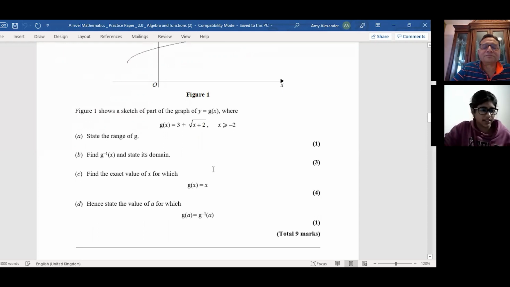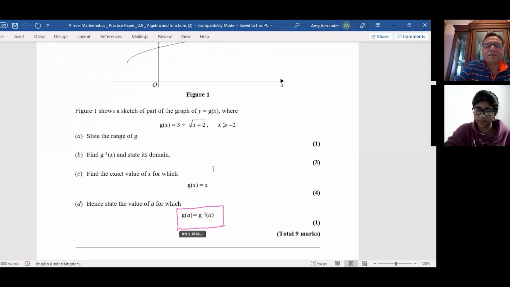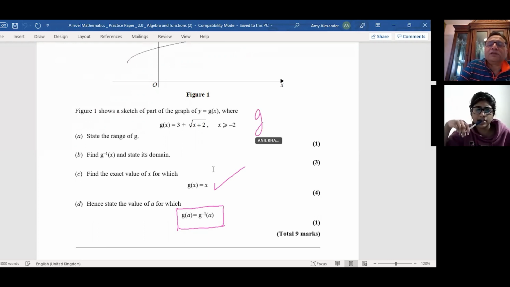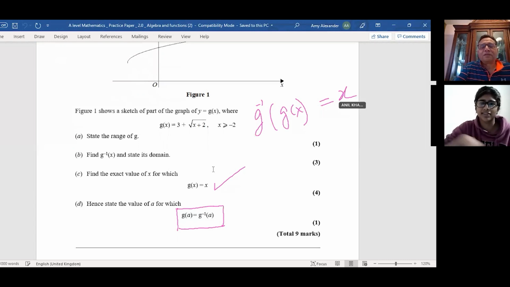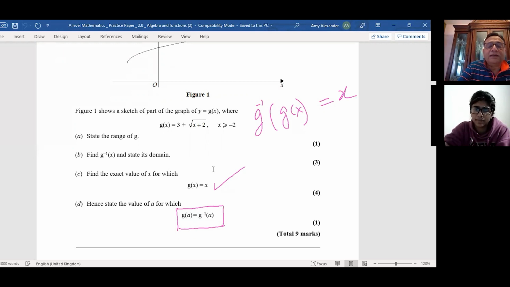And then part D, I just didn't get. It says without actually solving that, because it's 1 mark, how do I do it? Okay, so what is g inverse of g of x equal to? x, right? So g inverse of g of x is x. Find the exact value of x for which g of x is x.